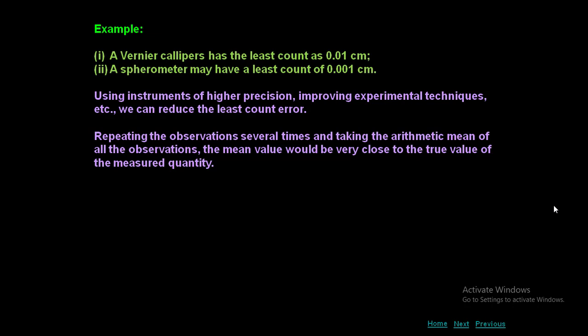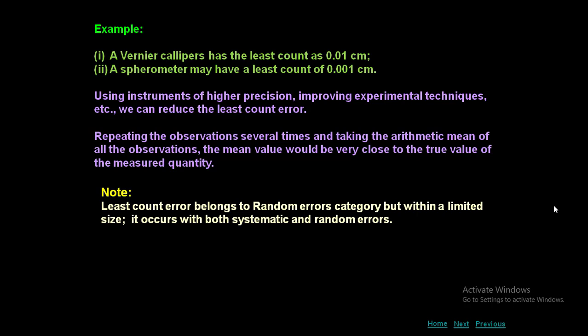Why do we have to repeat? Because each time you repeat, you may get a different error. It may be due to the instrument, it may be due to imperfection in procedure, it may be personal, it may be due to random error or least count error. So error may come from any one of the factors. To reduce the error and get a value which is very close to the true value, that means the value should be more accurate, we repeat the experiment many times. Note, least count error belongs to the random error category but within a limited size. It occurs with both systematic as well as random error.